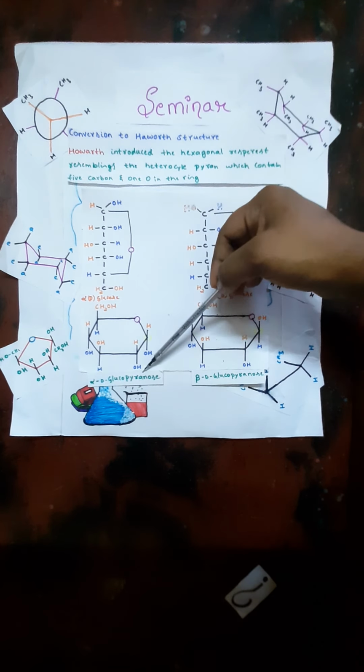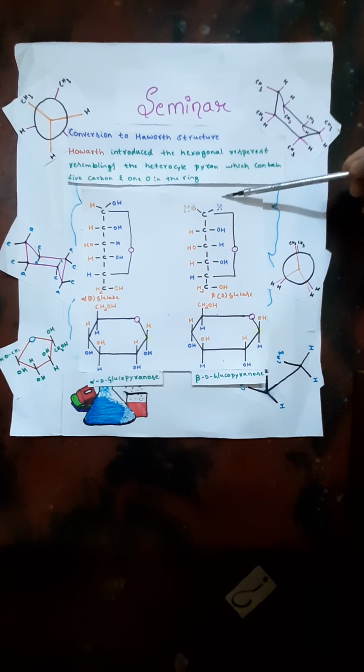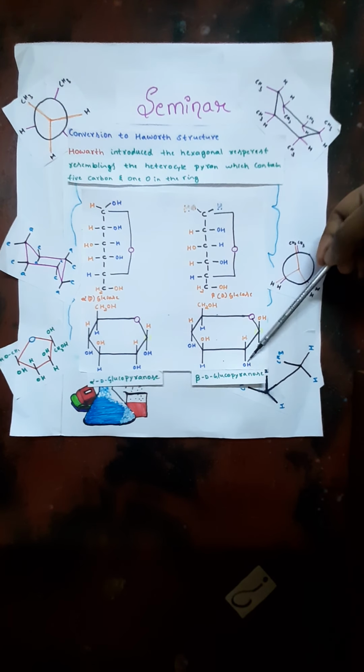How to convert this hemiacetal form into the Haworth structure? See, the OH and H present on the right side will move upwards and the H and OH present on the left side will move downwards. This is how we convert the hemiacetal form into a Haworth structure. The same goes for beta D glucose. The OH and H present on the right side will move upwards and the OH and H present on the left side will move downwards. This is how we convert to a Haworth structure. And the name changes to alpha D glucopyranose and beta D glucopyranose, because of the addition of a pyran ring, it becomes pyranose.